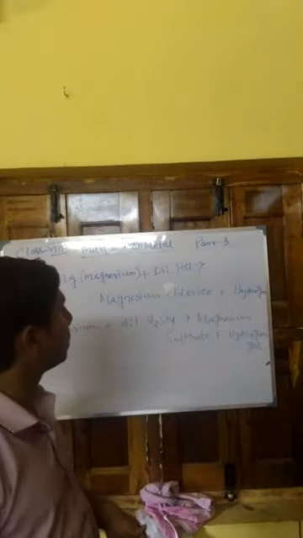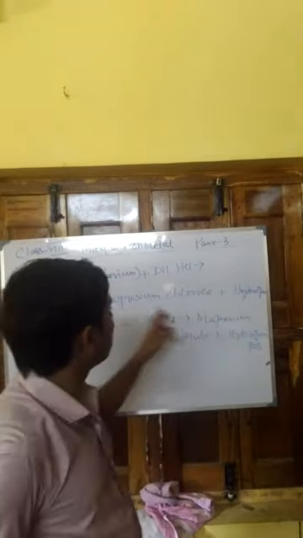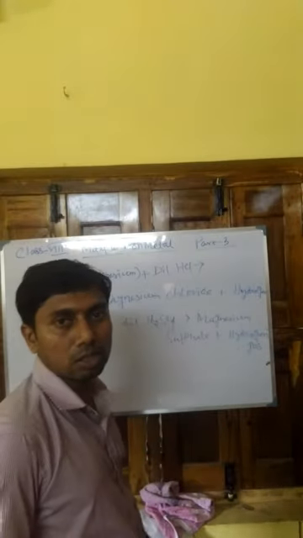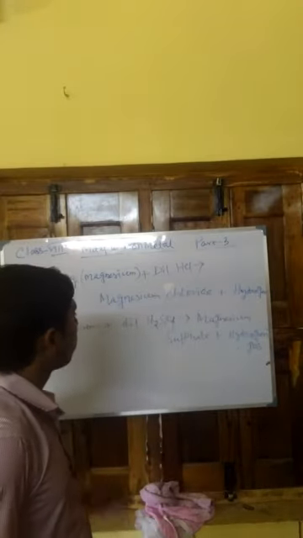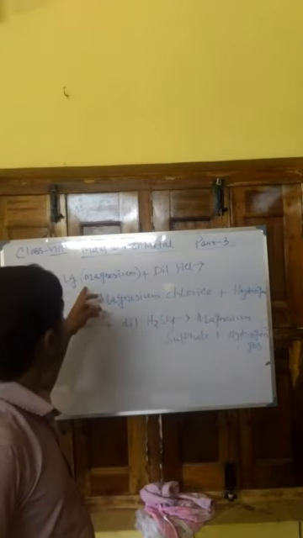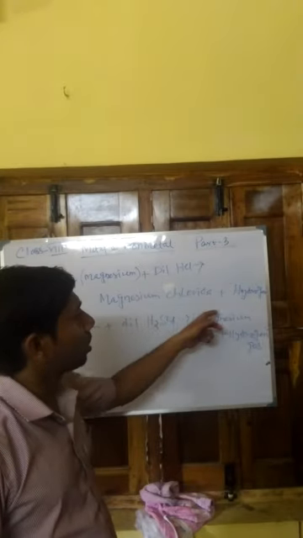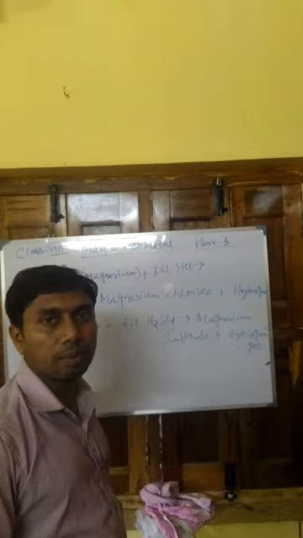So first of all, magnesium reacts with dilute HCl producing magnesium chloride. Magnesium chloride is a salt. Magnesium sulfate also is a salt. So when a metal reacts with an acid, a salt is formed and hydrogen gas is liberated.